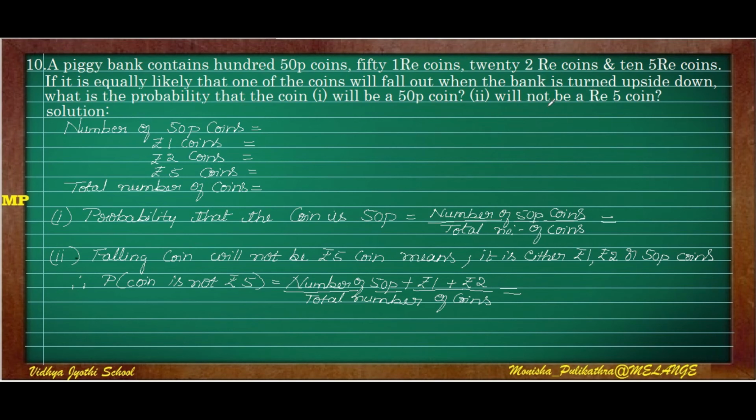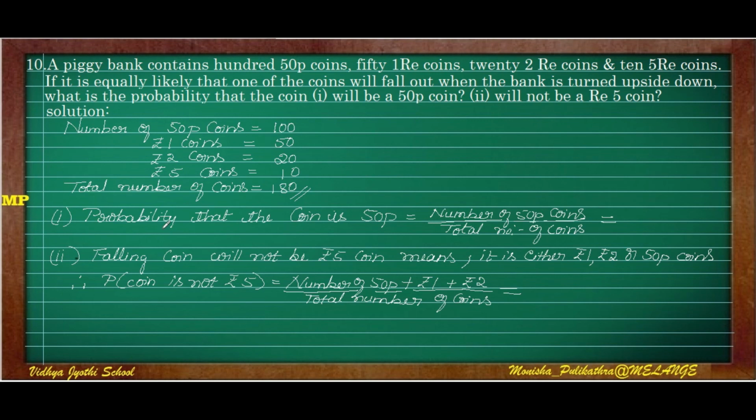So we have to find the probability that the fallen coin is a 50 paisa coin, or will not be a 5 rupee coin. According to the question, the number of 50 paisa coins is 100, 1 rupee is 50, 2 rupees is 20 and 5 rupee coin is 10. So total number of coins is 180.